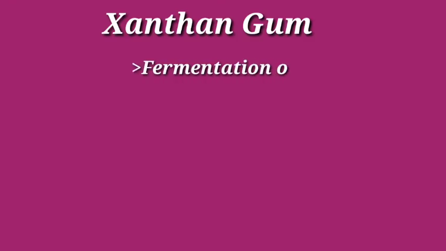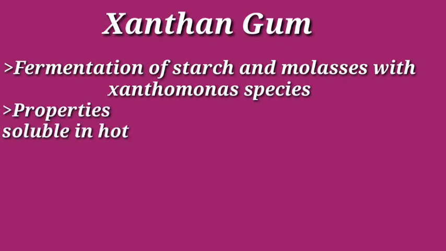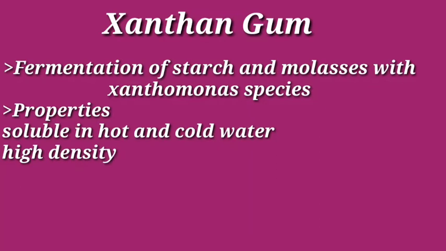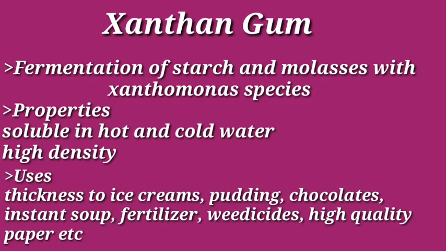You all have eaten ice cream, puddings, chocolates, milkshakes and chocolate drinks also, but you must have thought about how thick they are. At home when we are making it, it is a little bit thinner, but when we are eating it outside, it is a little bit thick in touch. That is because of the xanthan gum.